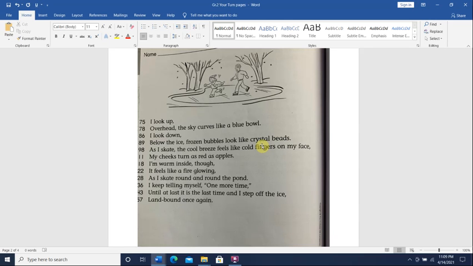Okay, beads are like round things that we use to make necklaces and bracelets. So she is comparing the frozen bubbles to beads, and they both look like hard beads. Okay, as I skate, the cool breeze feels like cold fingers on my face.